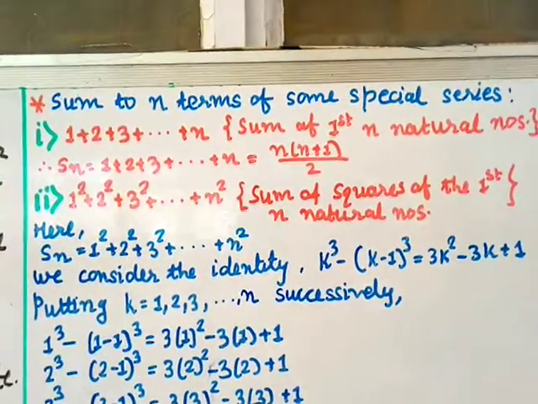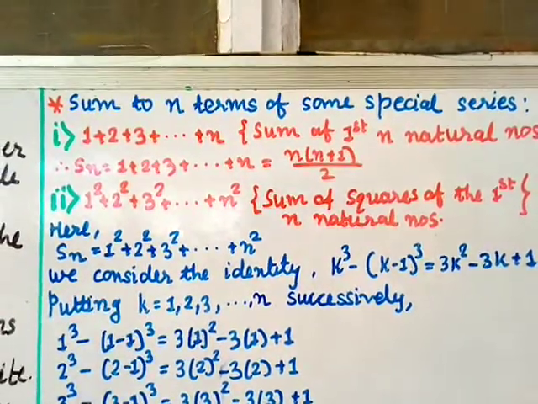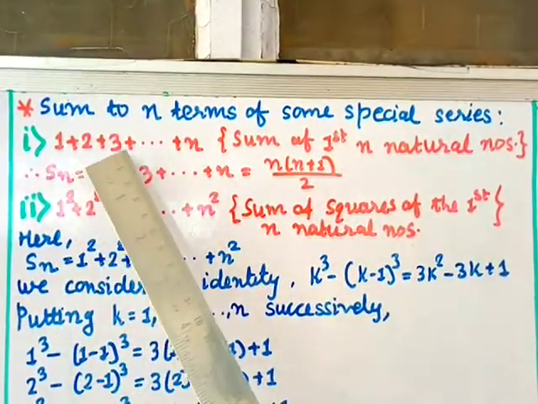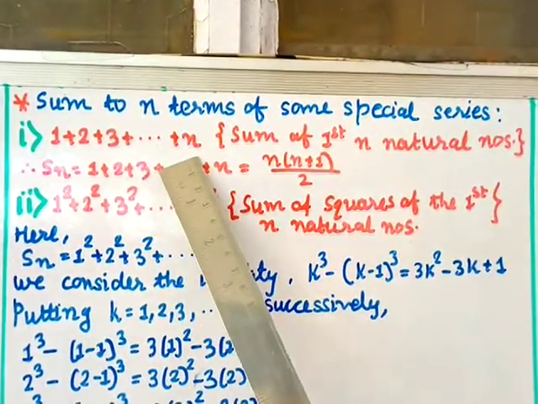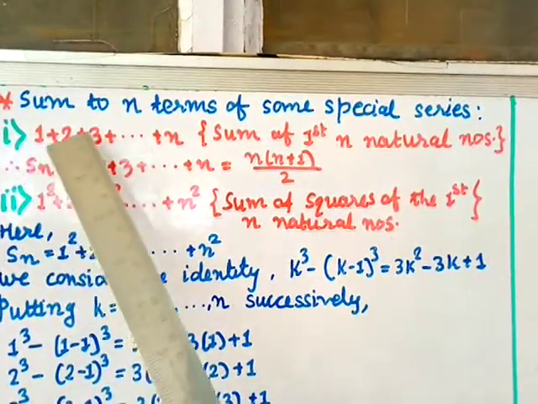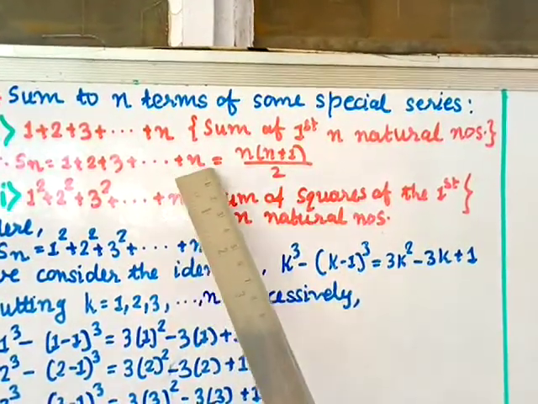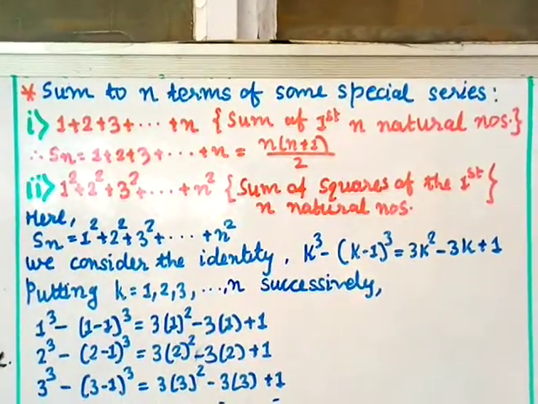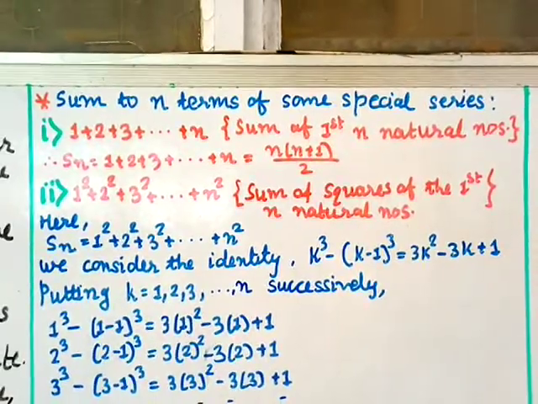Next we have the sum to n terms of some special series. Number 1 is 1 plus 2 plus 3 up to plus n, the sum of the first n natural numbers. The formula is Sn equal to 1 plus 2 plus 3 plus up to plus n equal to n into (n plus 1) by 2. Okay, this you can try. It is simple, you can try yourself. I shall do number 2 and 3.